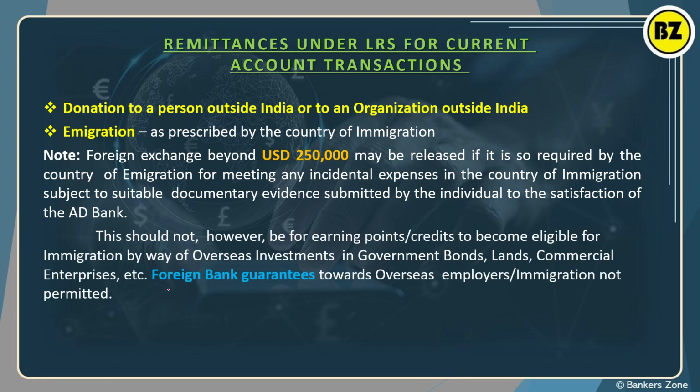Now, foreign bank guarantee towards overseas employment or immigration is not allowed. See, how can you give the guarantee if the person is going permanently to the other country, or even to other employers? You are not able to give the foreign bank guarantee, right? So it is very easy. It is also important to note that this should not be the earning point credit to become eligible for immigration by way of overseas investment in government bond, land, commercial enterprise, etc. So basically it will not give the advantage if you have invested in government bond, land or commercial enterprises. You will not get benefit in the immigration.